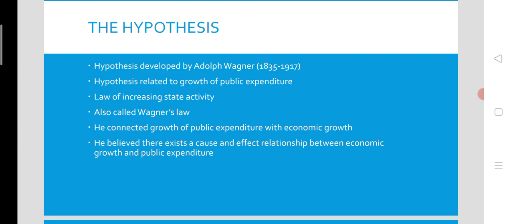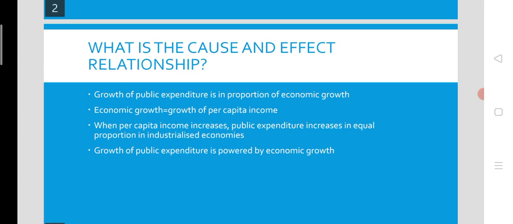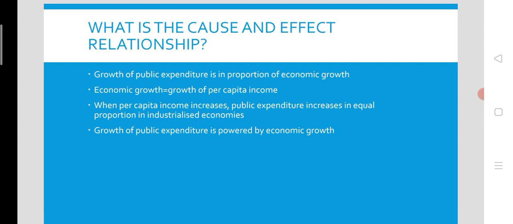That means whenever economic growth is increasing, public expenditure will also increase in a proportionate manner. Whenever economic growth is coming down, public expenditure will also come down in a similar fashion. So this is the hypothesis put forward by Adolf Wagner. Let's look at what the cause and effect relationship is between economic growth and public expenditure. He argued a proportional relationship between growth of the economy and growth of public expenditure.